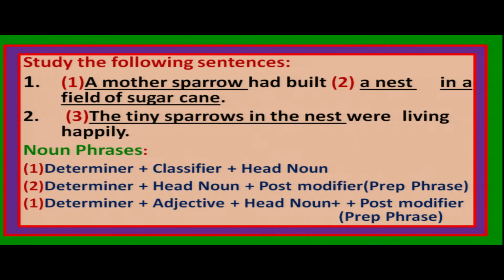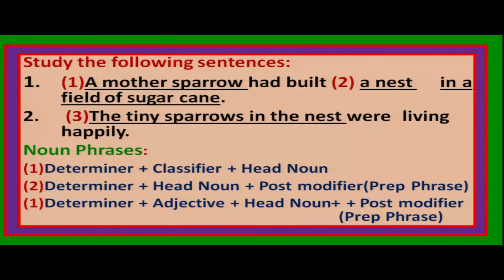In number 2 noun phrase, a nest in a field of sugarcane, a is the determiner or article. The head noun is nest, and in a field of sugarcane, again they are post modifier, preposition and noun phrase, prepositional phrase.